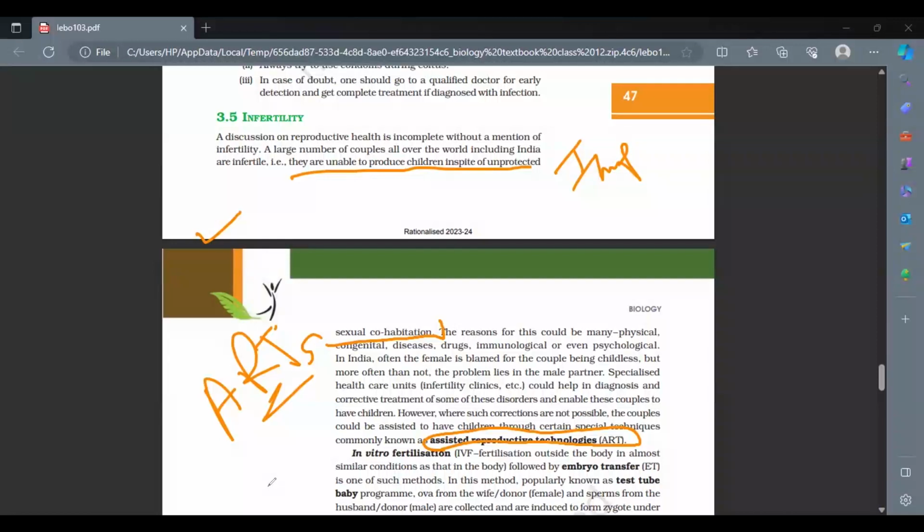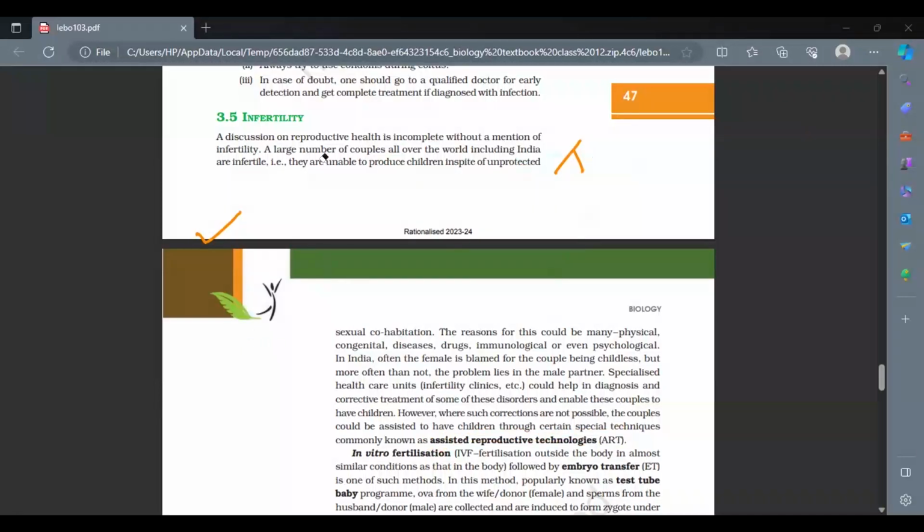So obviously, if a couple goes for this ART technique, they will be fully analyzed, and whatever the exact issue is will be diagnosed, and accordingly the ART technique will be chosen, because there are a lot of ART techniques which we'll talk about further. So, the ART techniques we are talking about right now.